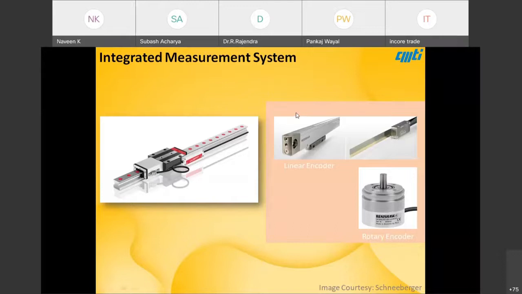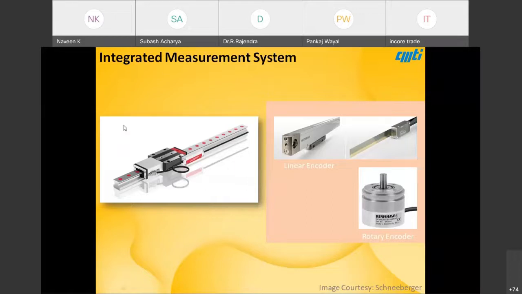But one major thing is contamination. It will be prone to contamination. You know that in machine tools coolant is used, and there are a lot of lubrication oils leaking, which all leads to contamination. It will be covered with bellows and all, but still, whatever the case, there will be contamination.